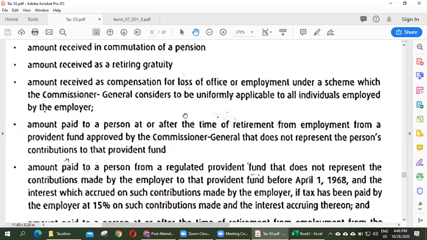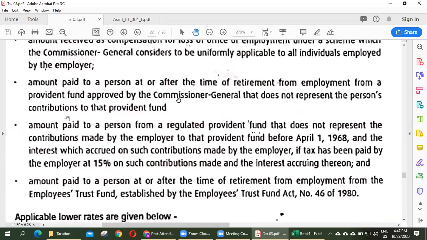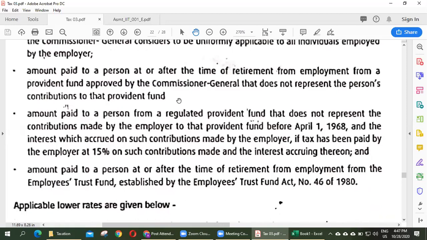Normally, this is a practice. When an employee is terminated by the employer, they will give 3 months salary. For that amount also, a person should pay tax.